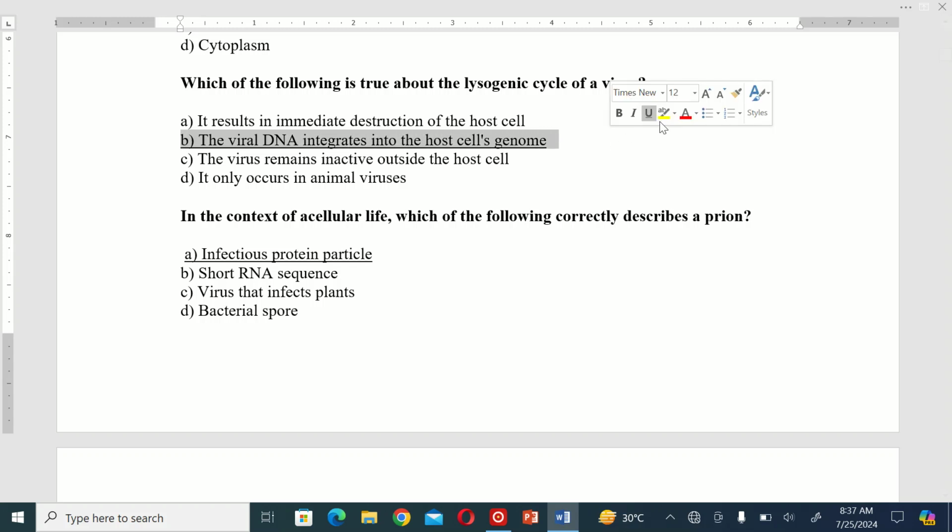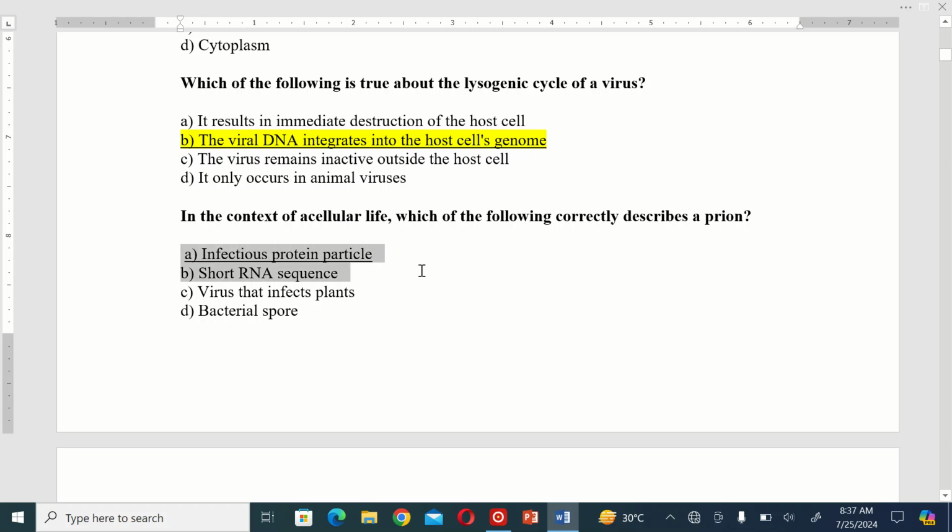In the context of acellular life, which of the following correctly describes a prion? A. Infectious protein particle. B. Short RNA sequence. C. Virus that infects plants. D. Bacterial spore.